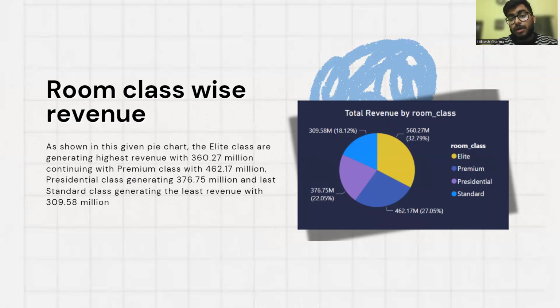And if you see, the highest revenue generated is 560.27 million by the elite, and the lowest is 309.58 million, which is of standard class.